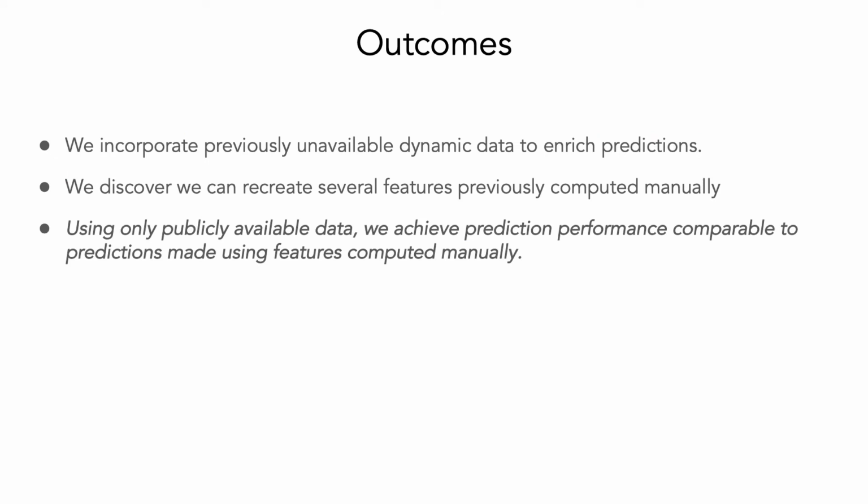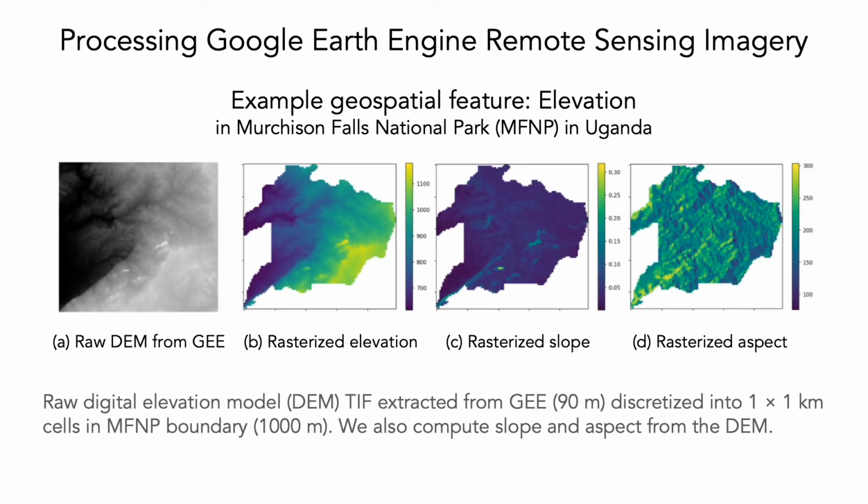We incorporate previously unavailable dynamic data such as temperature and precipitation to enrich predictions. We discover we can recreate several features previously computed manually. Using only publicly available data, we achieve prediction performance comparable to predictions made using features computed manually. We create an automated pipeline that extracts remote sensing data from Google Earth Engine. We identified 13 features from Google Earth Engine as potentially useful for poaching predictions.